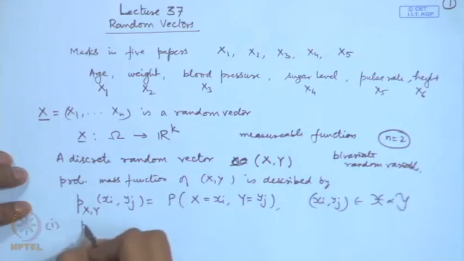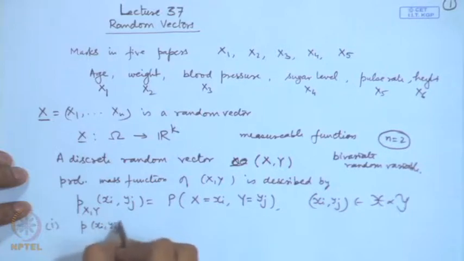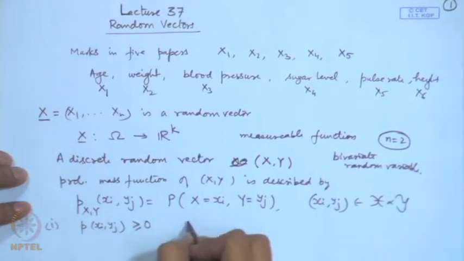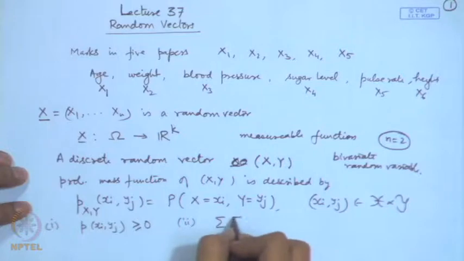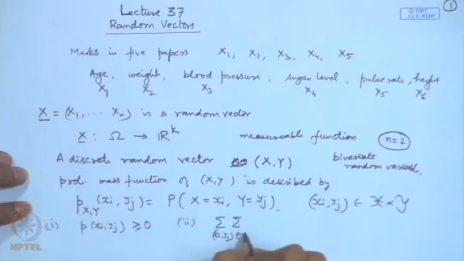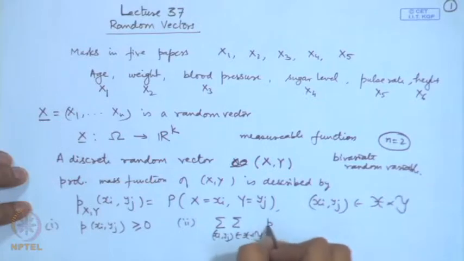One condition is that p(x_i, y_j) is greater than or equal to 0, and the second condition is that when we sum over all the possible values of (x_i, y_j) in this space, the sum is equal to 1.